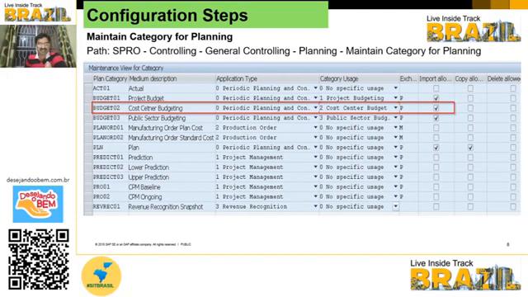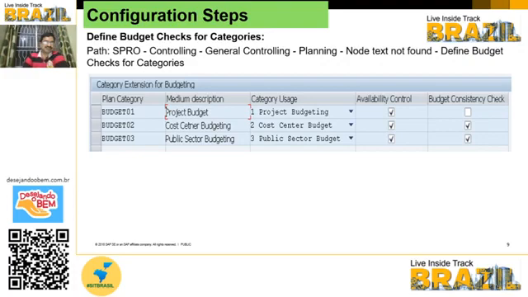Here I am taking the standard plan category, that is budget 02. Here cost center budget, exchange rate, import allowed, and copy delete are set, because this is standard delivered and pre-delivered, just to ensure that it is available.